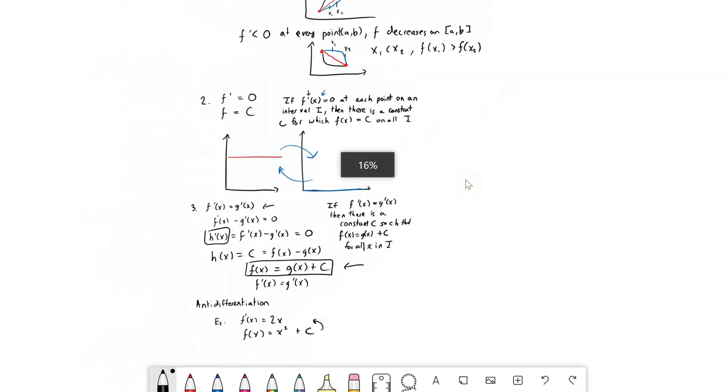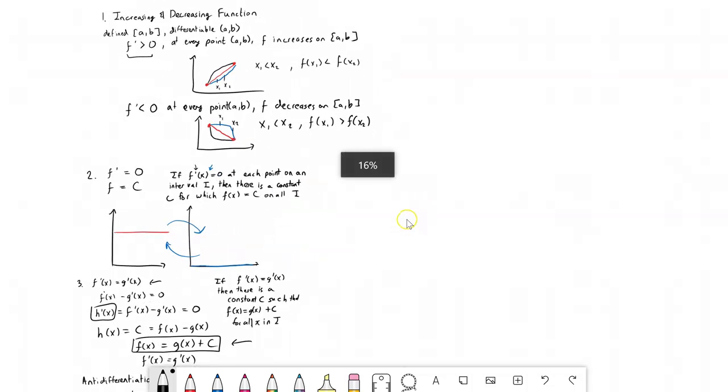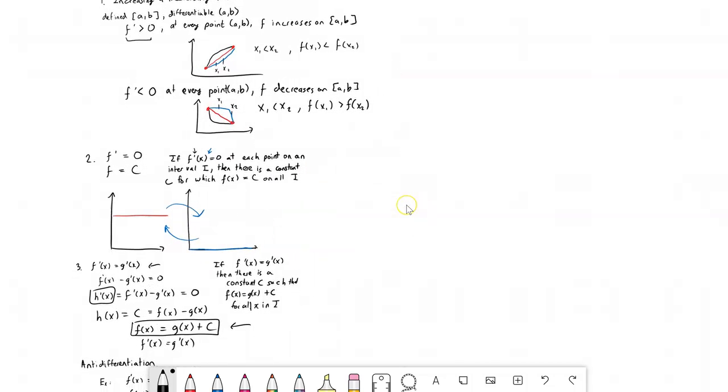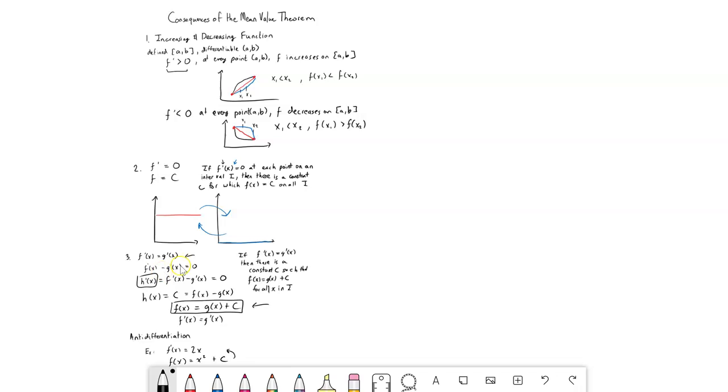And those are the three corollaries that spawn out of the mean value theorem. It's interesting, I would say, because the mean value theorem was just talking about average values, but then three important things come out of it, and that actually leads us to the second part of calculus, which is antidifferentiation. So very interesting.